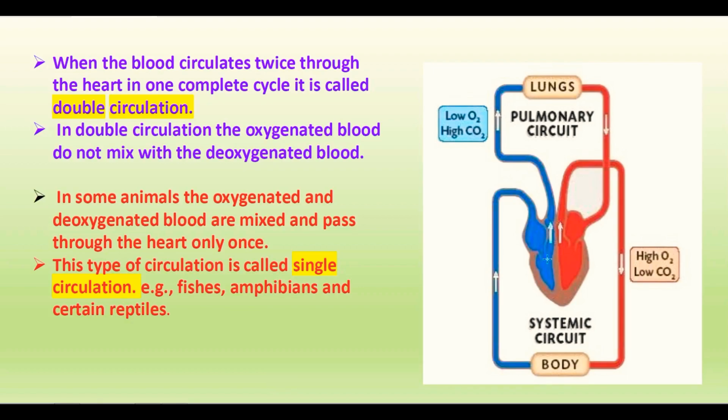The deoxygenated blood from the right ventricle is carried to the lungs for oxygenation, and after oxygenation that oxygenated blood is collected from the lungs and poured into the left atrium. So this is the second circulation. So blood circulates twice through the heart in one complete cycle, and so it is said to be double circulation.